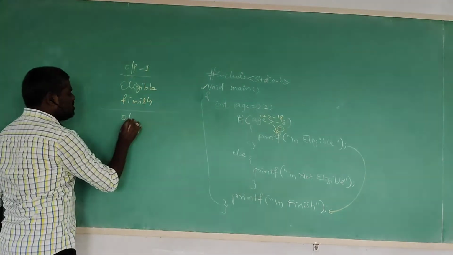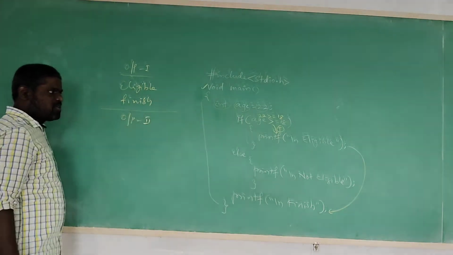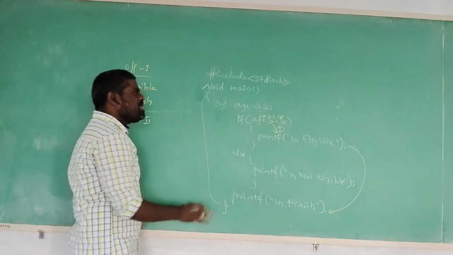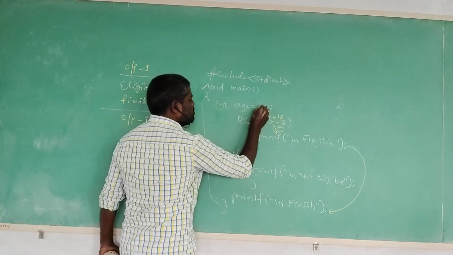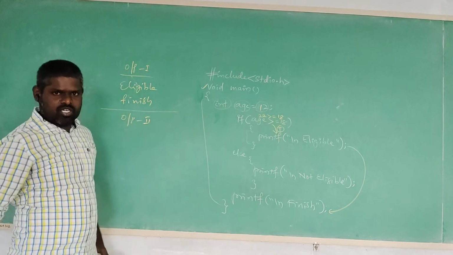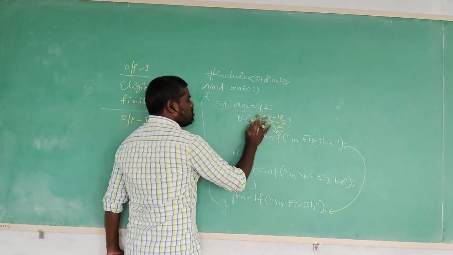Now I am going to execute my program a second time. Simply I am going to change the value of age. What is that? 12. Now the person's age is 12.